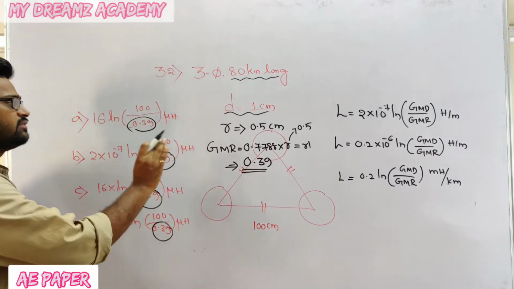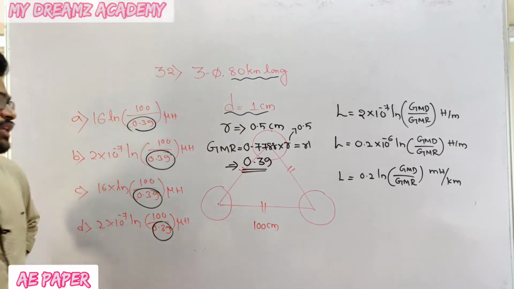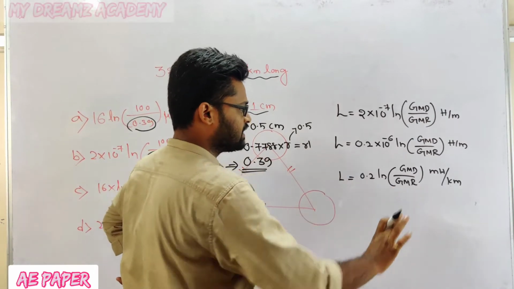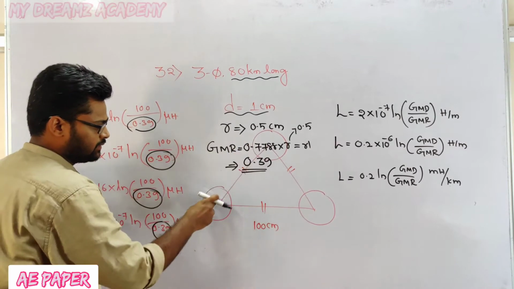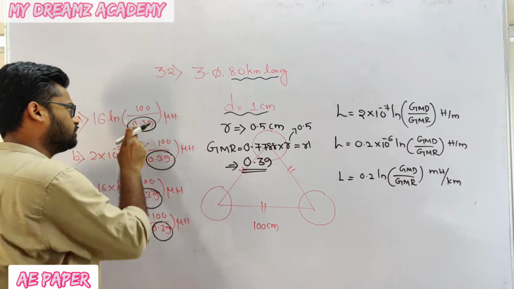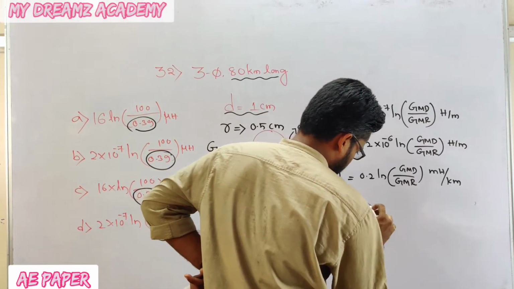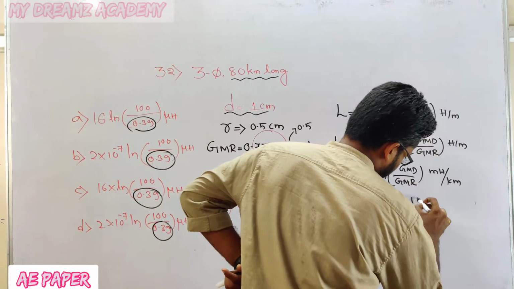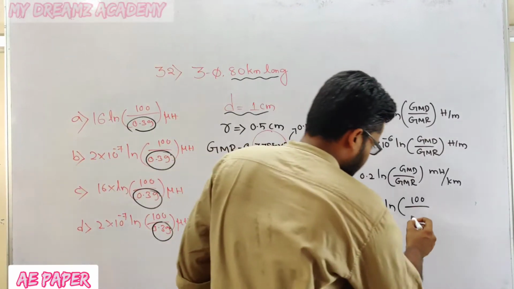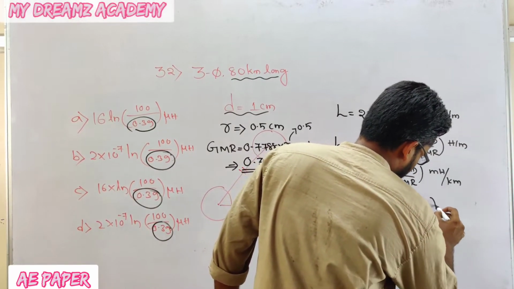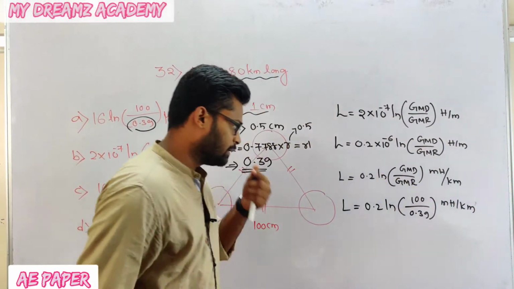Even if it is not given in the options, you can calculate it, but it is given in the options, so you need not calculate that one. So GMR is clear, and come to GMD, the geometrical mean distance, that is 100. See the numerator of every option, that is 100 only. So you need not worry about that also. That is 0.2 ln of 100 divided by the GMR value 0.39, millihenry per kilometer.